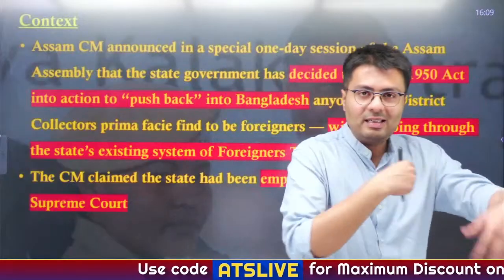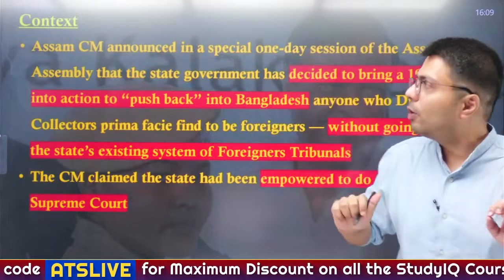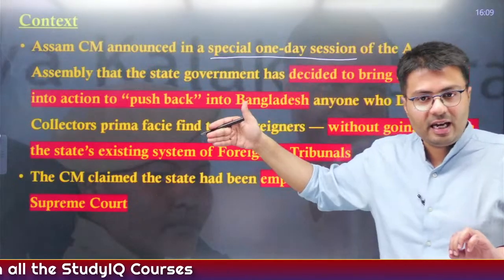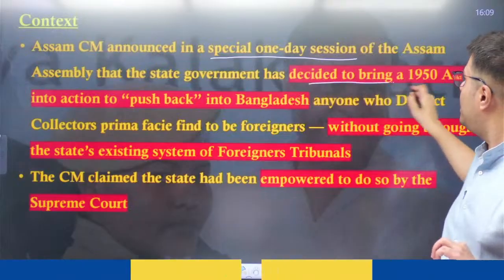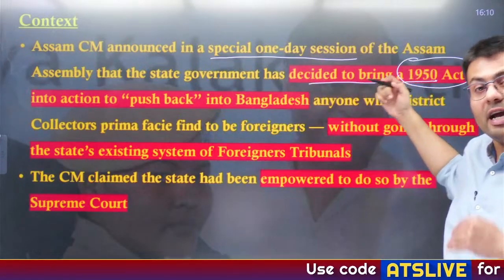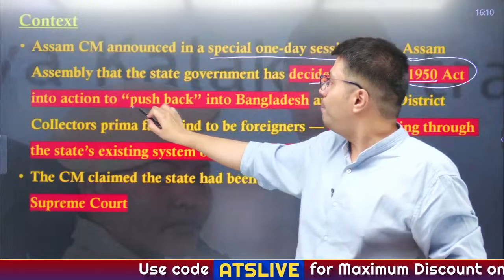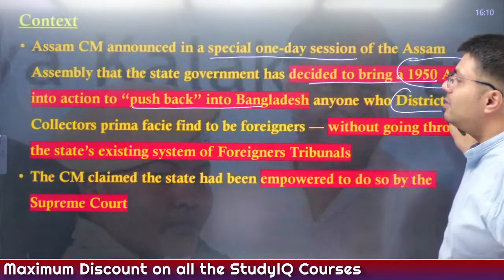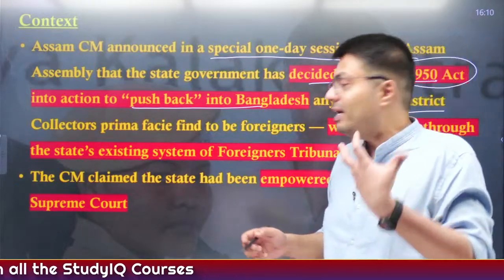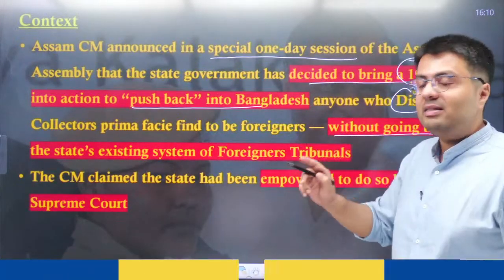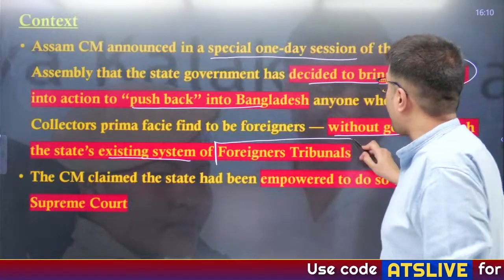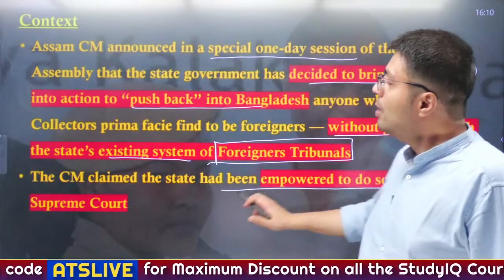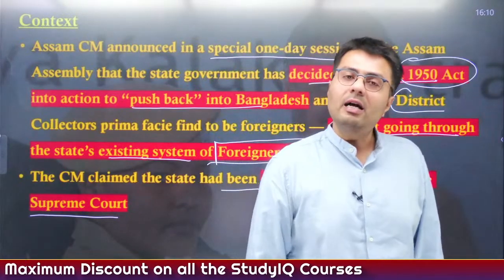Now first, understanding the context will give you an idea of what we are talking about. The Assam CM announced in a special one-day session in the Assam Assembly held yesterday that his state government has decided to bring back a 1950 Act into action, which will allow the Assam government to push back illegal migrants from Bangladesh back to Bangladesh. This will be done by district collectors prima facie when they find foreigners, without going through the state's existing system of using foreigners tribunals. And the CM of Assam has claimed that the state has been empowered to do so by the apex court of our country, that is the Supreme Court.